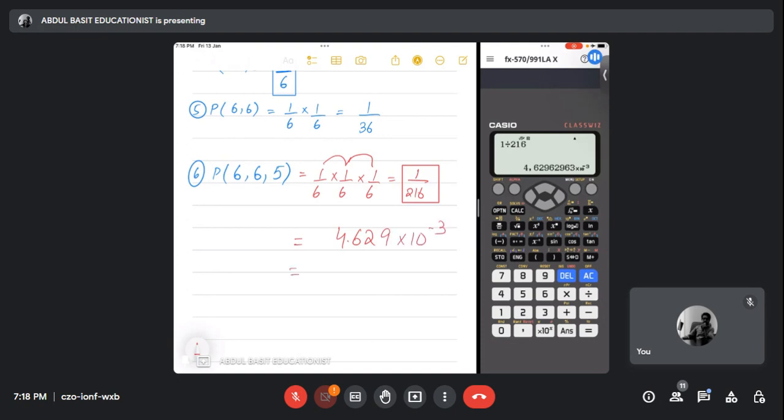And Rida, we know that negative means go left. So 4629, 1, 2, 3. Remember that? So it is 0.004629, which is too less. If I multiply by 100, I get 0.46% chance out of 100% that you will get the maximum number in Ludo. Agree, everybody? Yes, sir. So that's how the game plays.